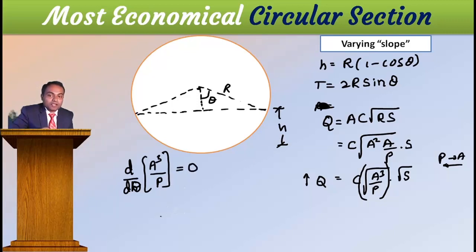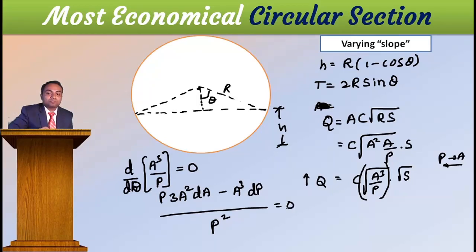Look here: denominator square, denominator as it is, 3a square dA minus a cube into dP is equal to 0. This you are going to get. Then this P square becomes 0. Then this I will send to that side and it becomes plus.